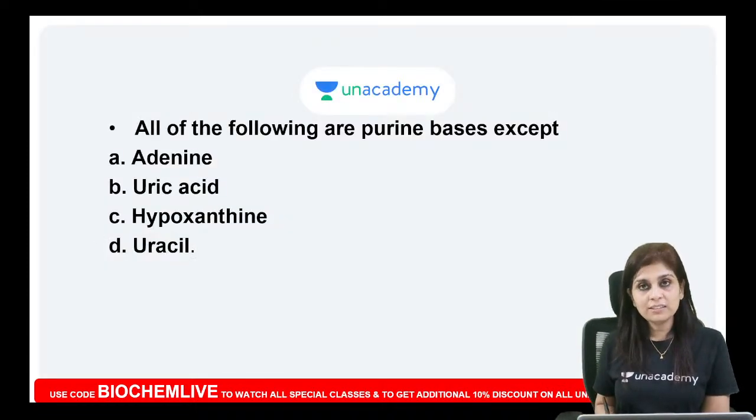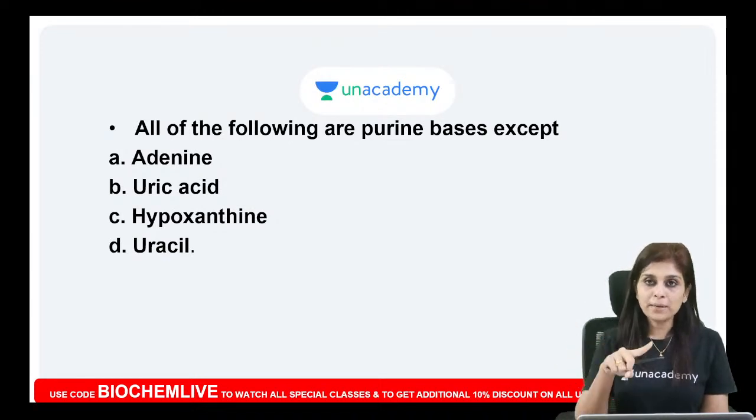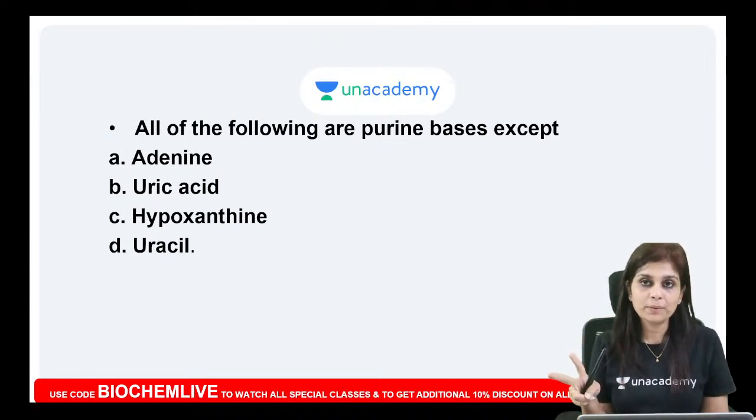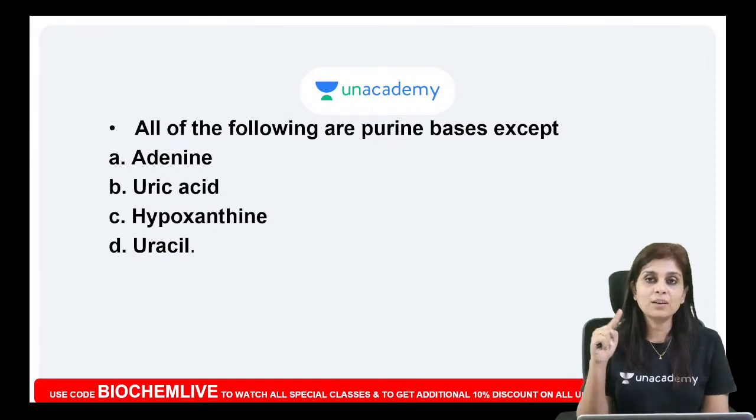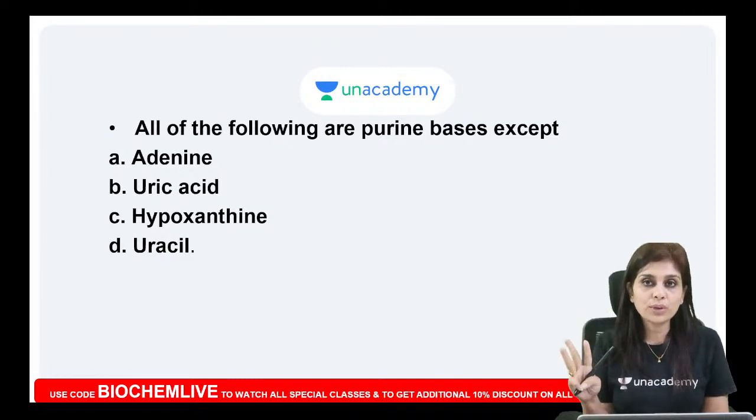Have you understood this clearly? What are the 2 types of nitrogenous bases? Purines and pyrimidines. Pyrimidines include CUT. What does CUT mean? Cytosine, uracil and thymine. Purine bases have major purine bases and minor purine bases. Major purine bases include adenine and guanine. Minor purine bases include hypoxanthine, xanthine and uric acid.